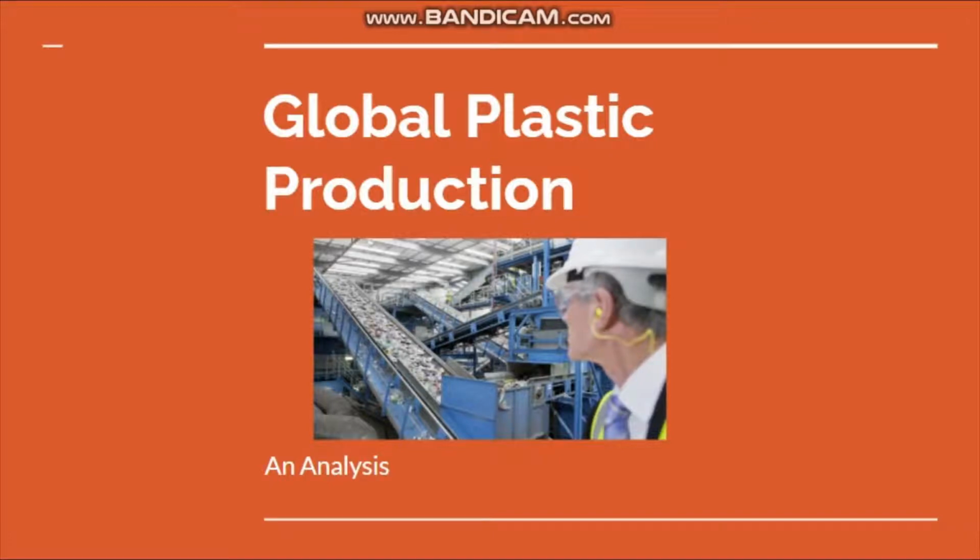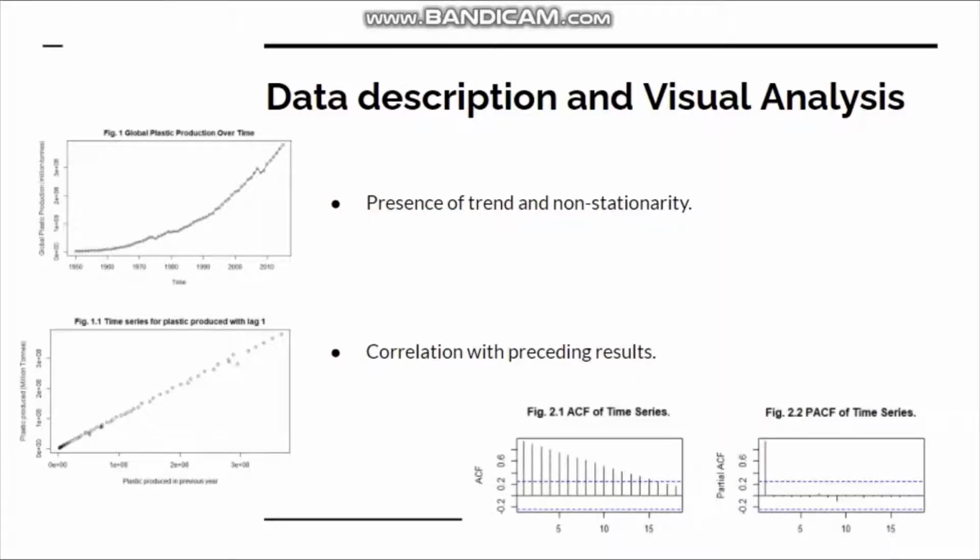Welcome to our presentation. Our topic of forecast will be the global plastic production per annum, sourced from ourworldindata.org. Upon plotting the data, we immediately notice the presence of an upwards trend, almost in the shape of an exponential. This is to be expected, given the common knowledge of how plastic pollution is devastating the planet on an unprecedented scale now more than ever.